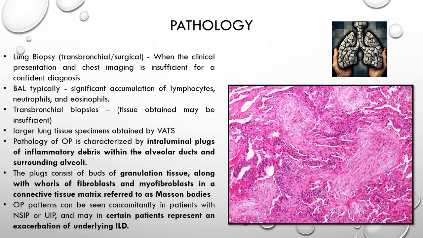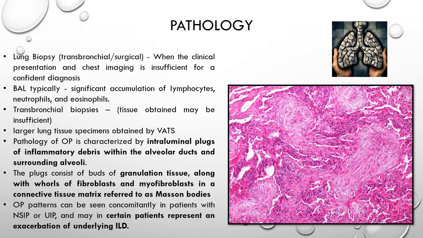When the clinical presentation and chest imaging are insufficient for a confident diagnosis, then lung biopsy is indicated, whether transbronchial or surgical. BAL typically shows accumulation of lymphocytes, neutrophils, and eosinophils. The tissue obtained may be insufficient via the transbronchial approach; however, larger tissue samples can be obtained via VATS.